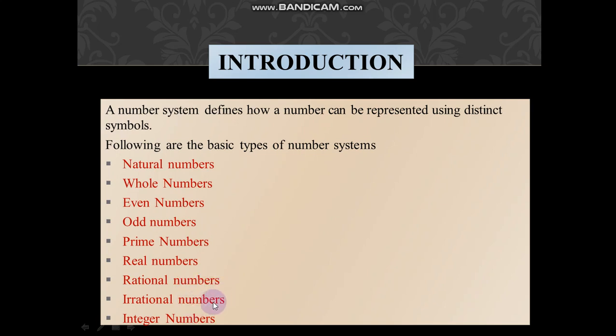Basically, rational numbers and irrational numbers are types of real numbers, and odd numbers, prime numbers, and even numbers are types of natural numbers, and natural numbers are a type of whole numbers.